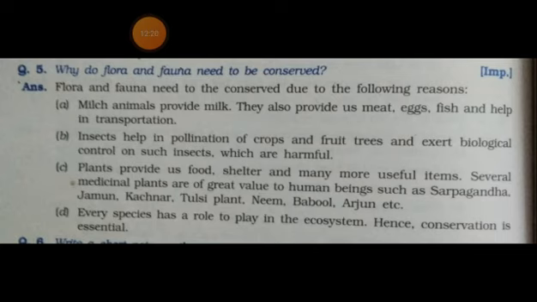They also provide us meat, egg, fish, and help in the transportation. Means all these needs are fulfilled because of this fauna, or various animals, for the different purposes.